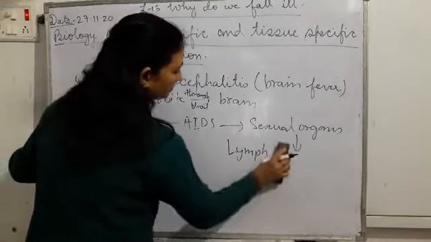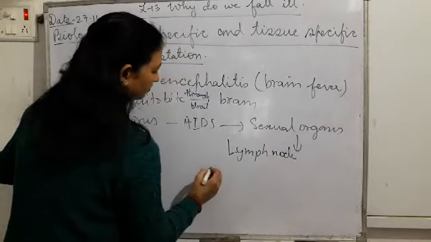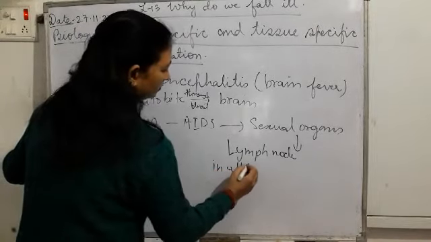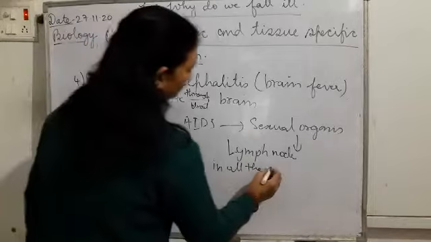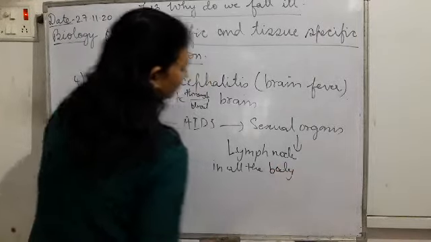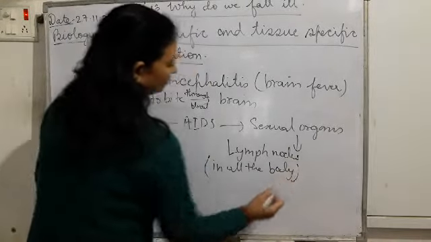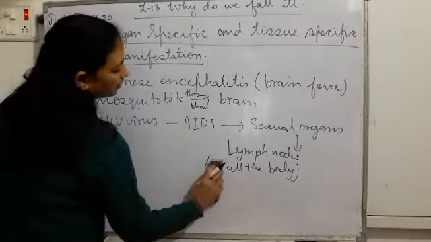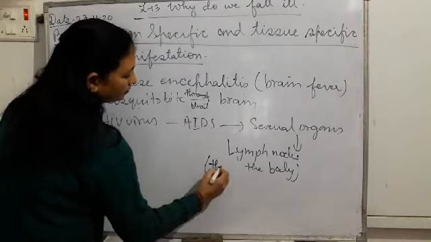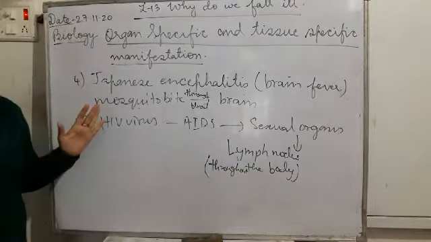Lymph node, you can write. In the lymph node, or you can say throughout the body, it will spread.